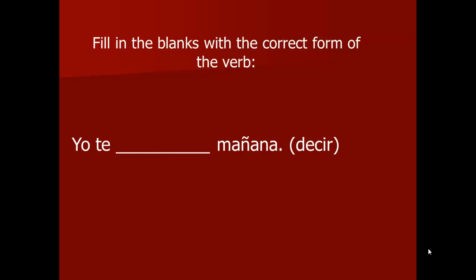Yo te blank mañana. Now this one you have to think a minute for. Decir, is it irregular or regular? If you said irregular, you're correct. So you have to remember what's your new root. The new root would be dir. So we're dropping the ec and changing it to dir as our new root. And then you have to tack on the right ending that goes with yo. So the new answer would be diré.